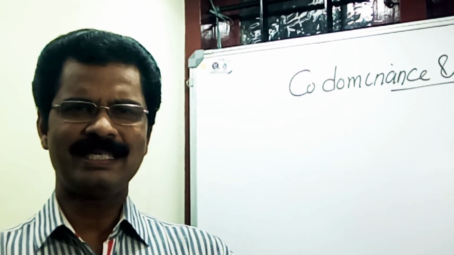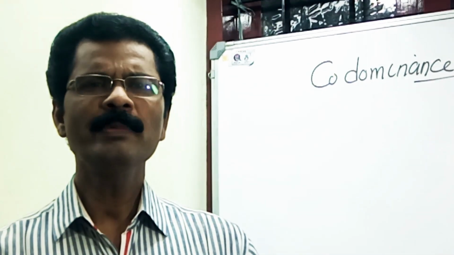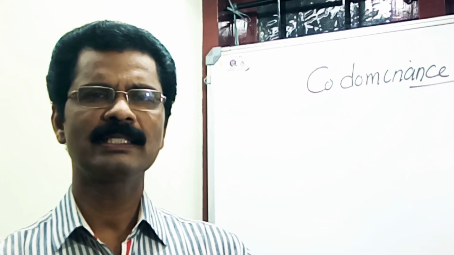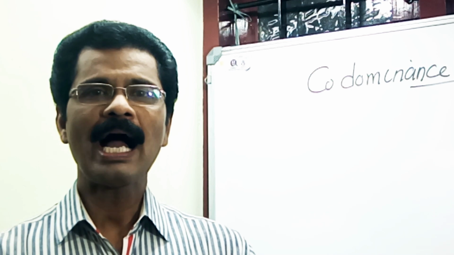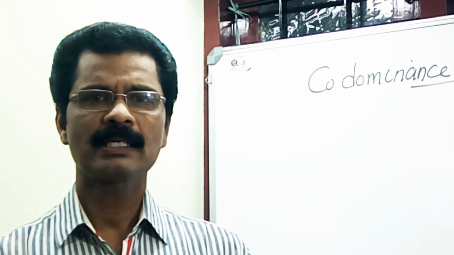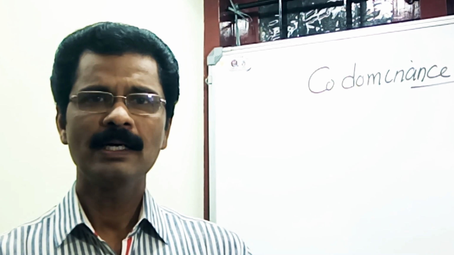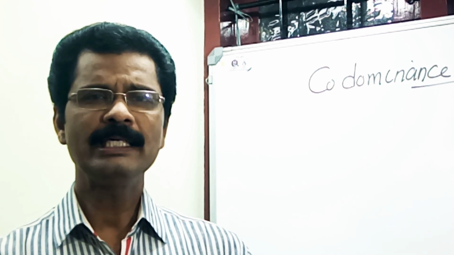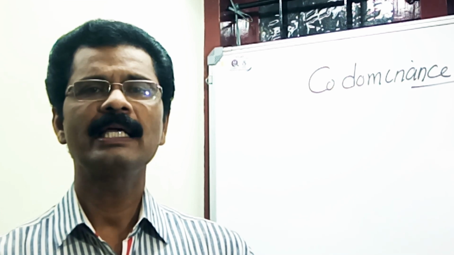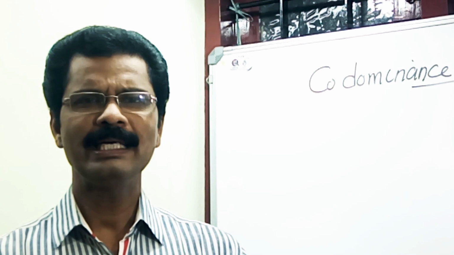What is codominance? Codominance is the condition in which both the alleles of a gene are fully and simultaneously equally expressed in the heterozygote.